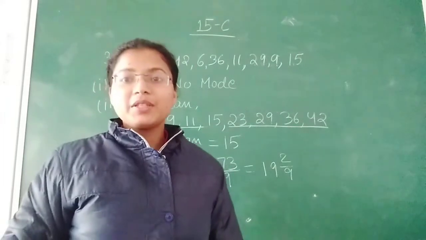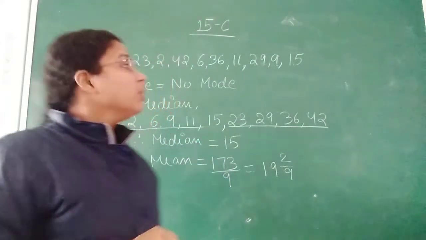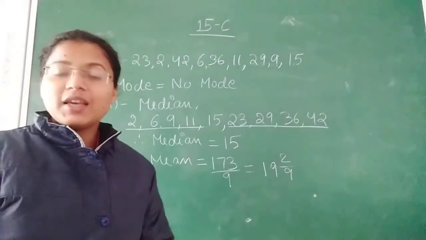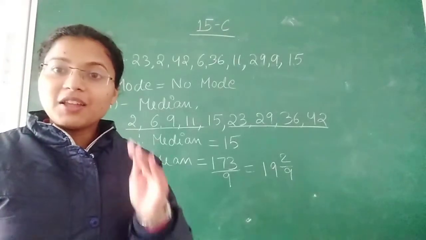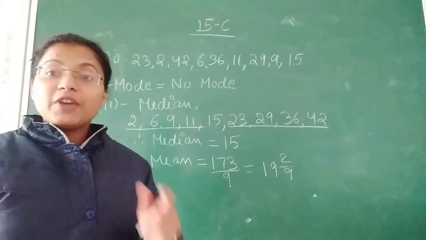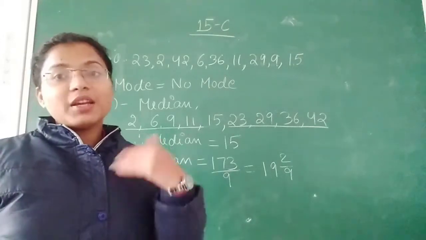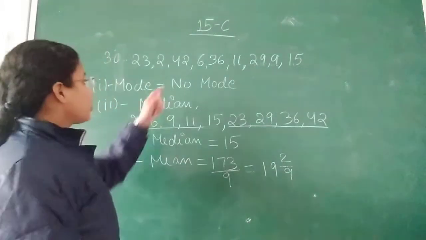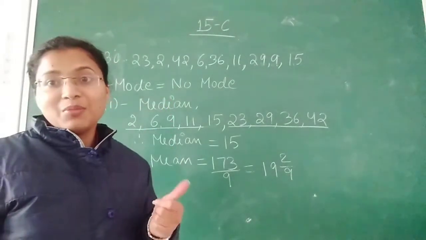Next, question number C, the same thing we have to do. When you observe this question, you will see that no number is occurring more than one time. If no number is occurring more than one time, there will be no mode. So in this question also we are not having any mode.